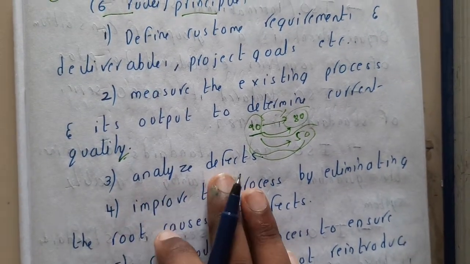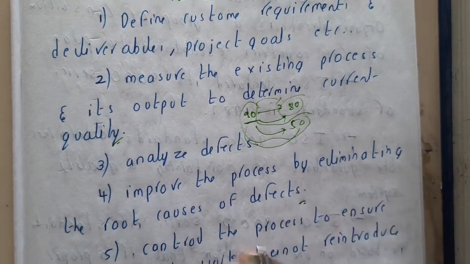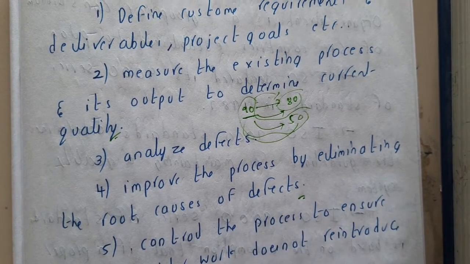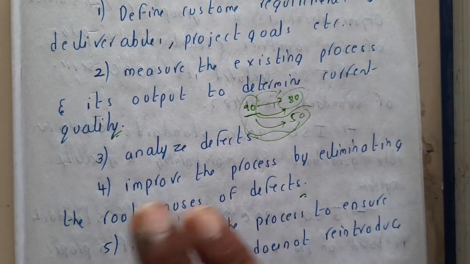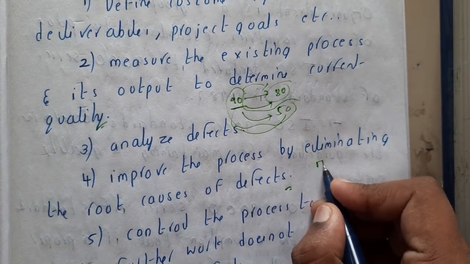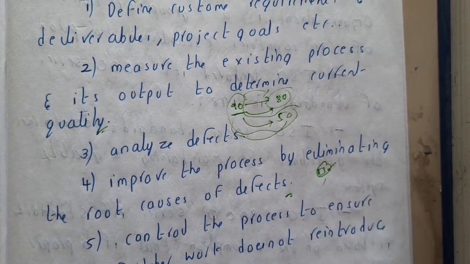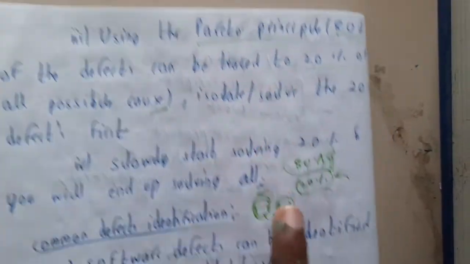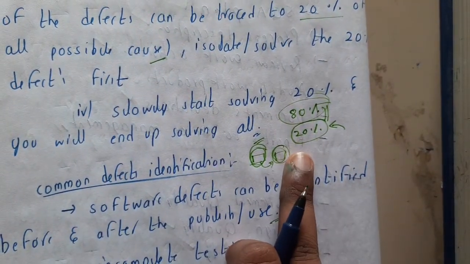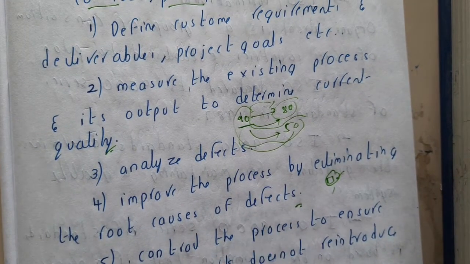Next, analyze defects. Analyzing defects is mandatory. Improve the process by eliminating the root cause of defects. A bug happens because of some other reason, guys. We will be identifying only bugs, basically, but there will be a major cause for that. So what caused that bug? You need to identify that and remove it. If you remember, we discussed the Pareto principle, where it says 80% of the bugs depend on only 20% of the issues, and if you solve this 20%, automatically 80% will be solved. That's what he's also saying here, guys. In Six Sigma also they are saying the same.